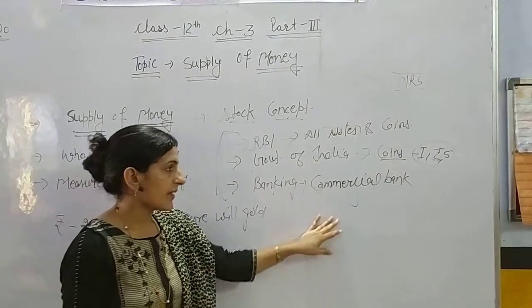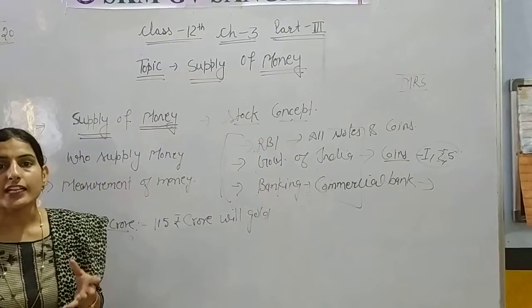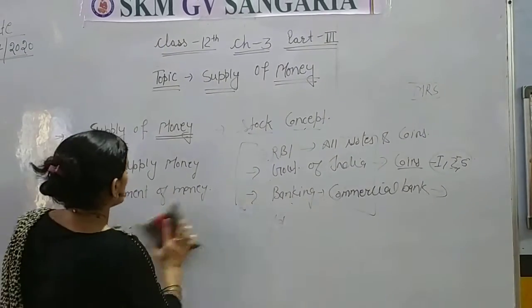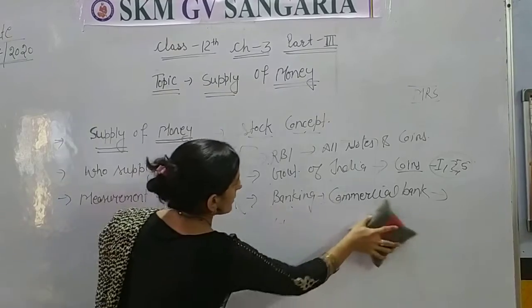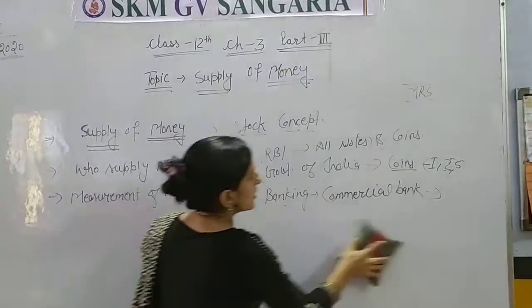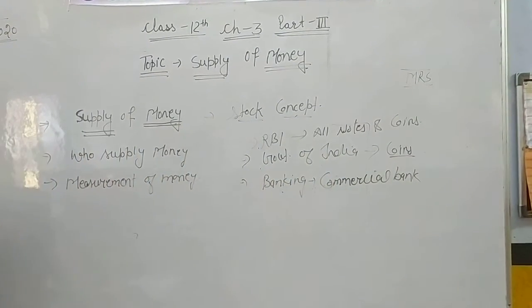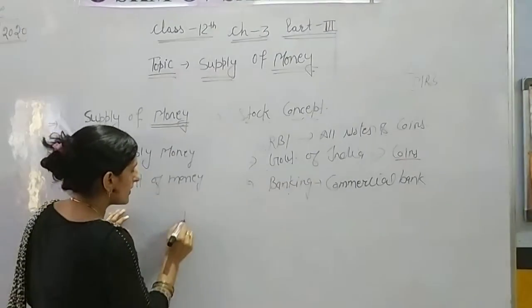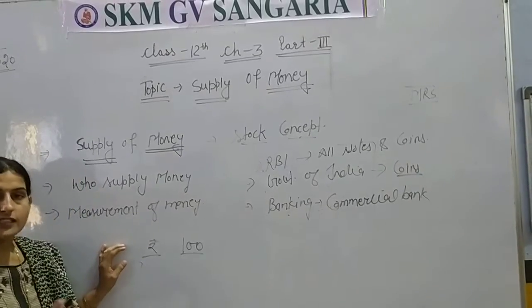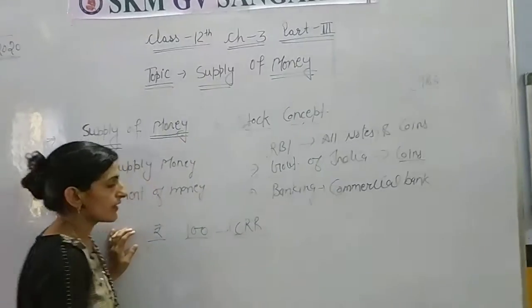After that, commercial banks. Commercial banks supply the money by creating loans. Okay, by creating loans. Then how are loans created? Commercial banks create them by demand deposit. Okay, means a person deposits 100 rupees, then there is a system of CRR, cash reserve ratio.